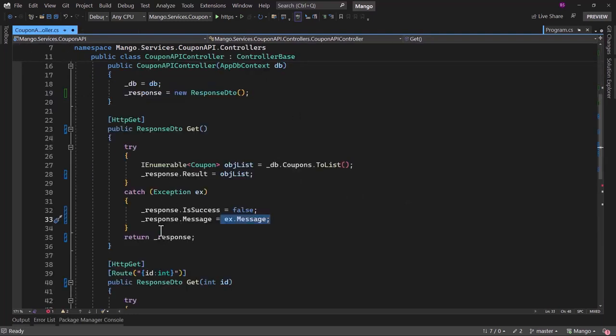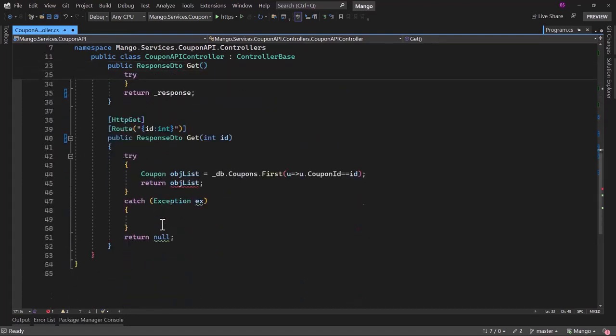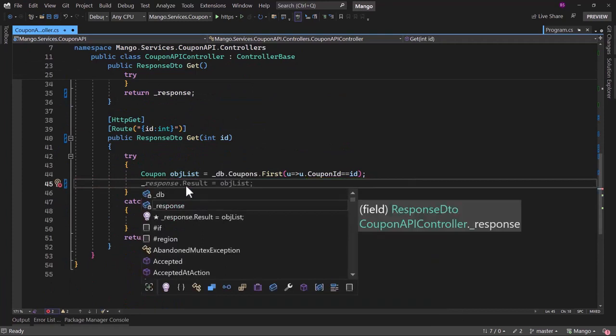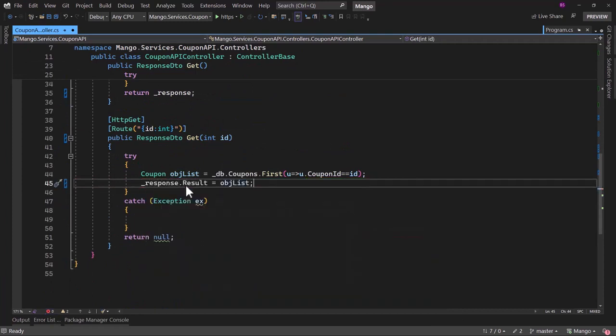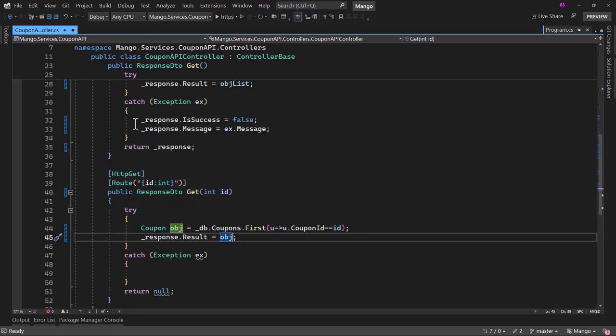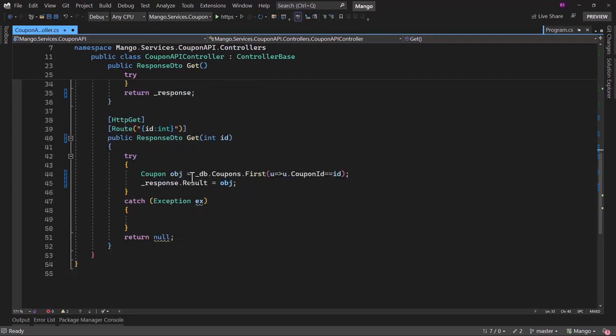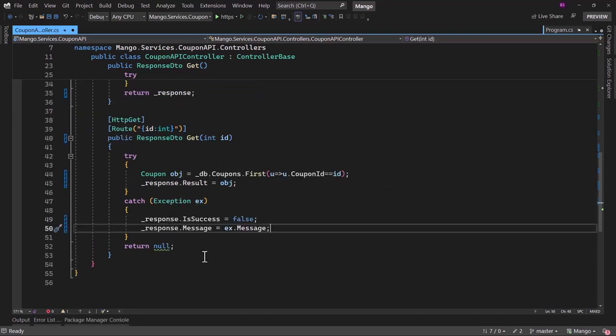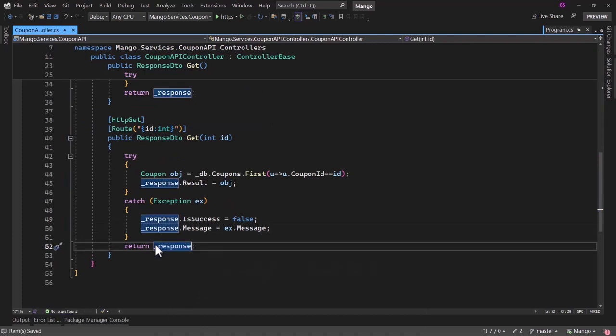And perfect, that looks good. Let me scroll down and modify it here. We will have _response.Result. We will have an obj here. Let me rename that, and in the catch here we will copy and paste that. Return will be _response.